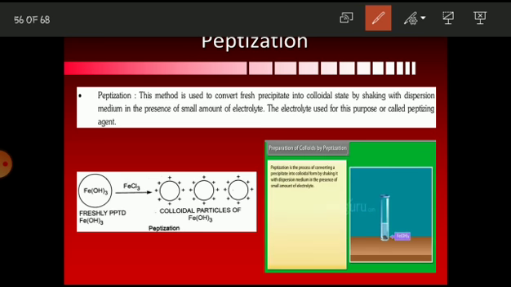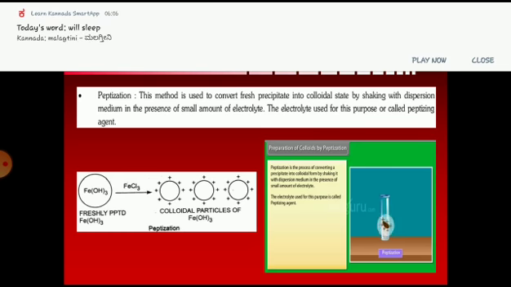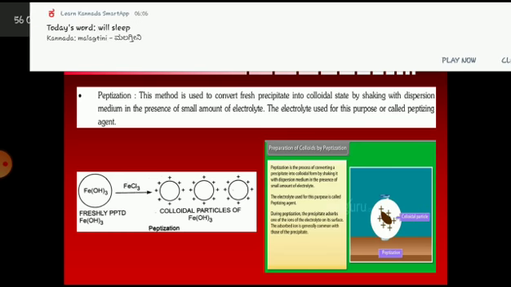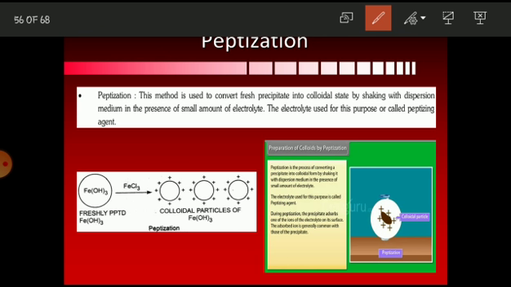Peptization is the process of converting a precipitate into colloidal form by shaking it with the dispersion medium in the presence of a small amount of electrolyte. The electrolyte used for this purpose is called a peptizing agent. The precipitate adsorbs one of the ions of the electrolyte on its surface. The adsorbed ion is generally common with those of the precipitate. This causes the development of positive or negative charge on the precipitate, which ultimately breaks up into smaller particles having the dimensions of colloids.